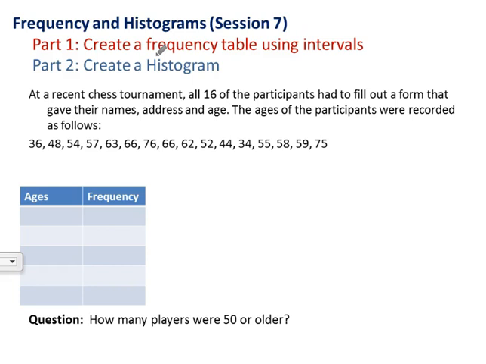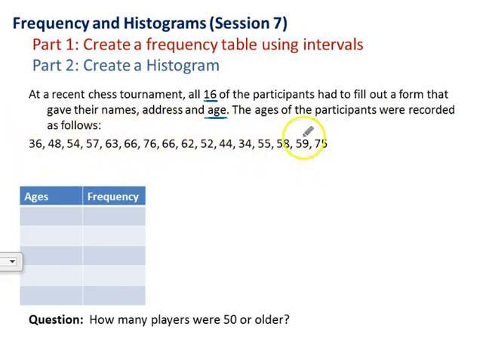So what is our situation? We're at a recent chess tournament, and all 16 of the participants had to fill out a form that gives their name, addresses, and age. So we're going to focus on the age piece. The ages of the participants were recorded as the following. So we've got 16 different ages listed.